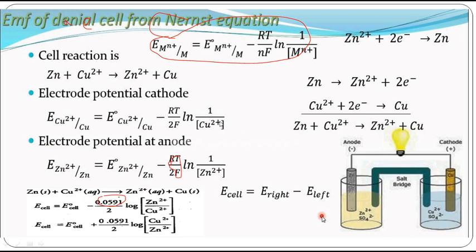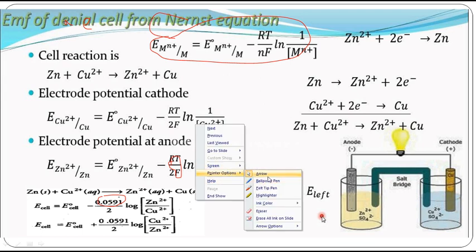So when you solve the problems, E cell is equal to E naught cell minus 0.0591 by n log of anode concentration by cathode concentration. You can use that formula.